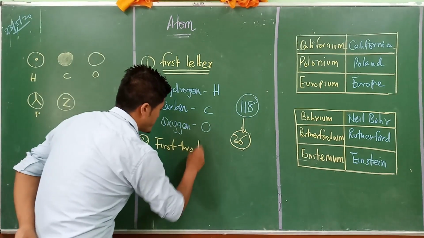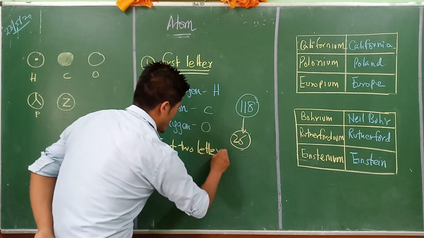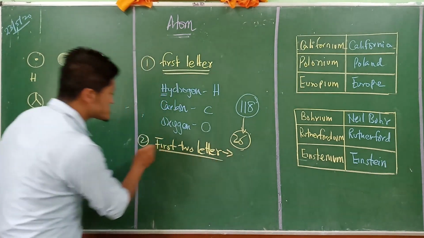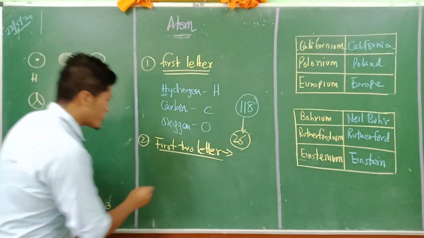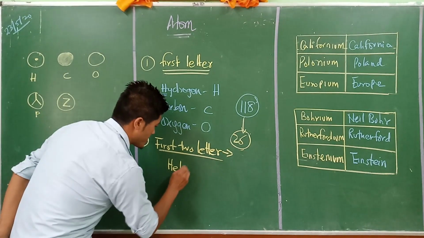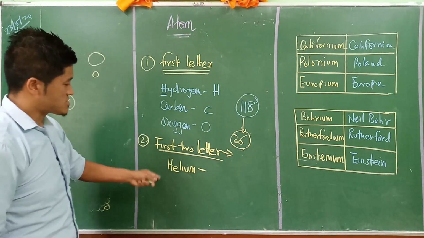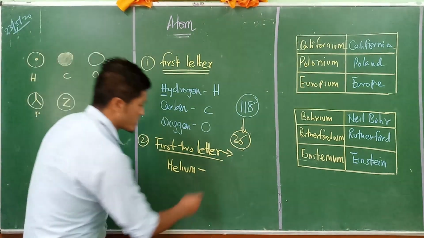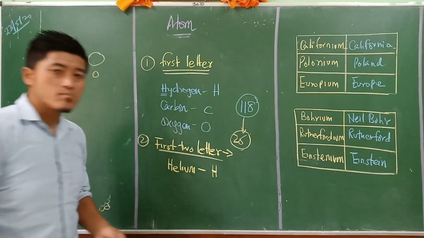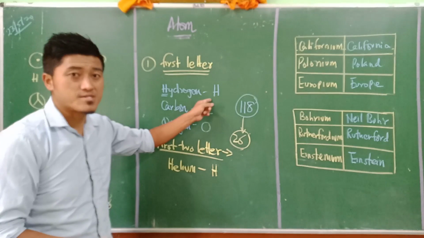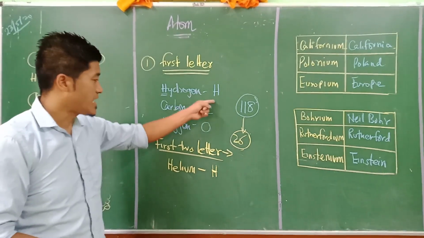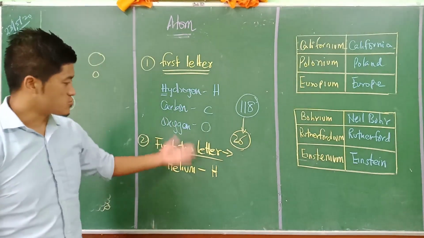two letters. What this first two letters rule is all about is, for example, in the case of helium, if we go for the first rule and write H, then this repeats hydrogen, because we already use H for hydrogen. So this rule is not working.